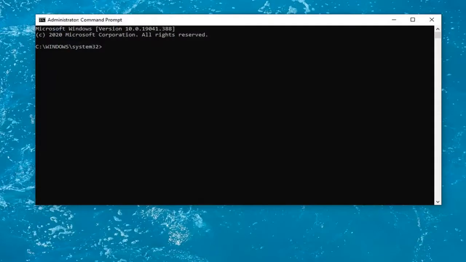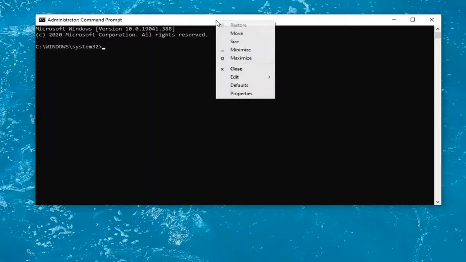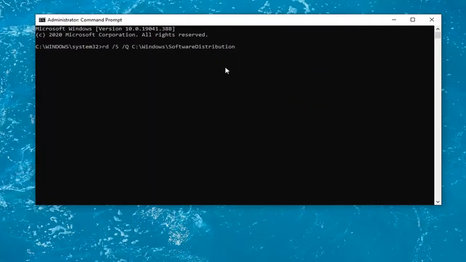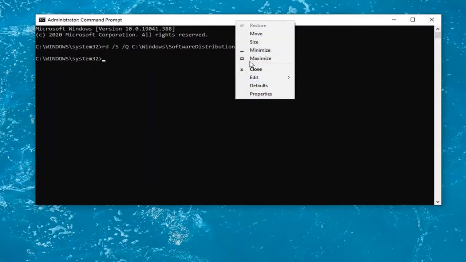So anyway, we're going to go copy the first command here and then paste it into the top bar of the command prompt window. Right click on it, select edit, and then select paste to paste it in. Hit enter on your keyboard. And then we're going to do the second command here, so just copy that, right click the top bar of the command prompt, edit, and then paste it in, hit enter.